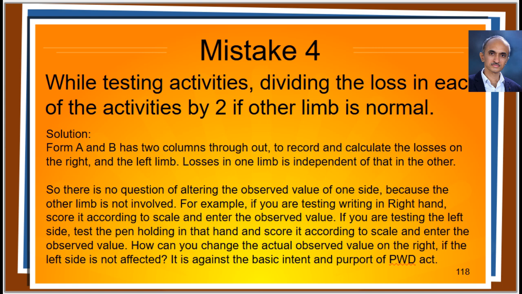For example, if you are testing writing in the right hand, score it according to scale and enter the observed value exactly as you graded it. If you are testing the left side, test the pen holding in that hand and score it according to scale and enter the observed value. How can you change the actual observed value on the right if the left side is not affected?